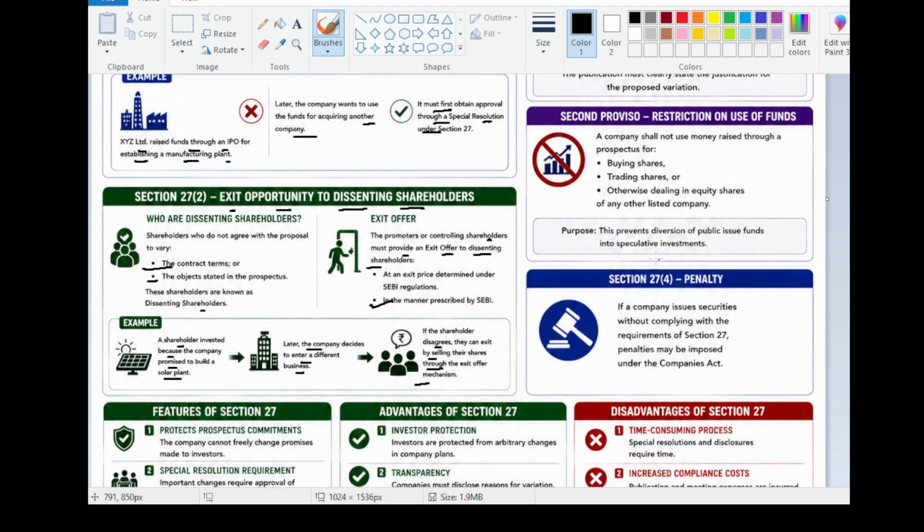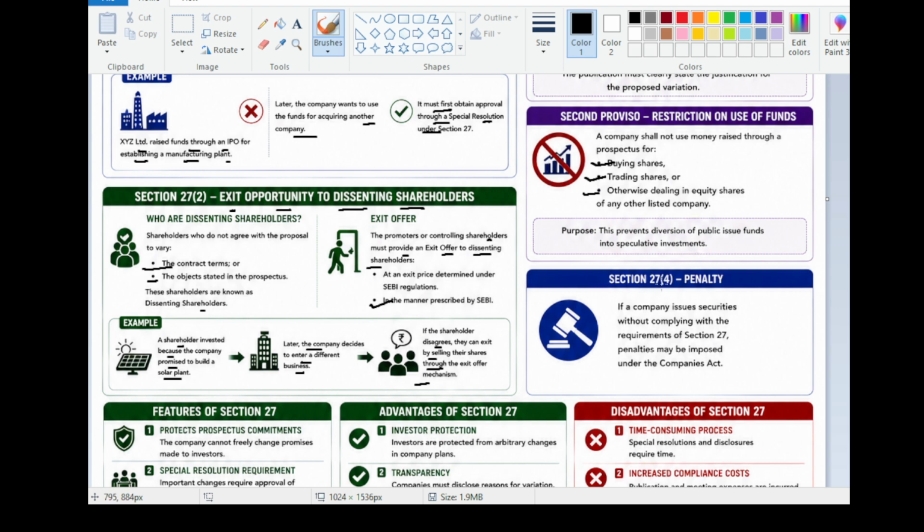After that, a second proviso: restrictions on use of funds. A company shall not use money raised through a prospectus for buying shares, trading shares, or otherwise dealing in equity shares of any other listed company. Purpose: this prevents diversion of public issue funds into speculative investments.